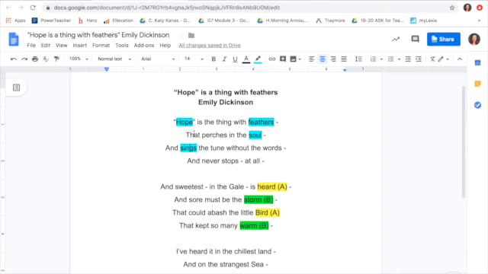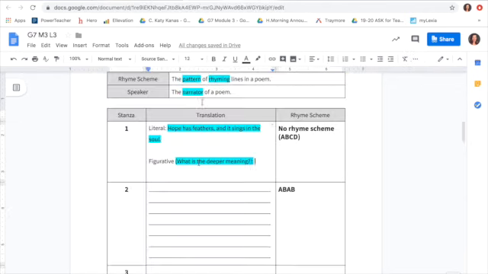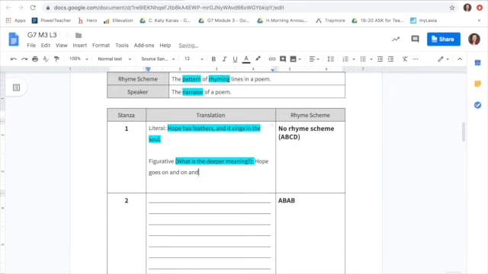When you ask yourself, what is the main idea of this stanza? We know it's something about hope. So what is Emily Dickinson saying about hope? If it is something that perches in the soul, so sits in the soul, and sings a tune and never stops at all, then she is saying hope goes on and never stops, like a song inside the soul.